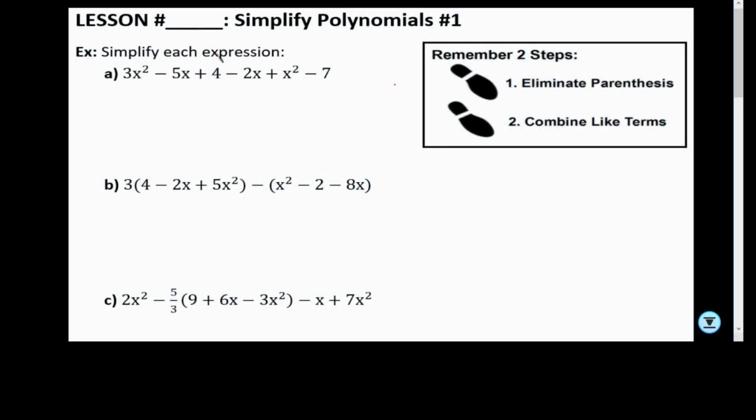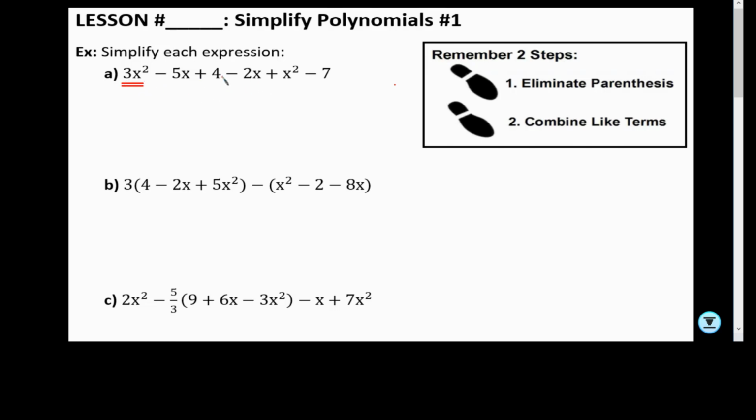Hello and welcome. This lesson is going to be about simplifying polynomials. Basically, the two steps are to eliminate parentheses and then combine like terms. On the first example, we don't have parentheses, so we're going to skip that step and go on to combine like terms. So when we combine like terms, we look for the terms that are alike, they're similar.